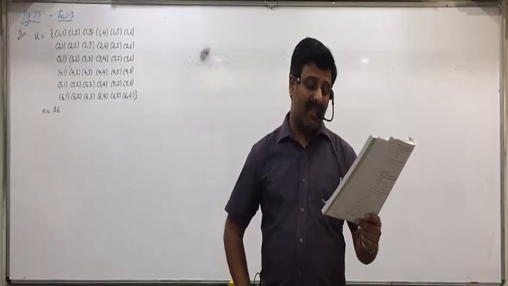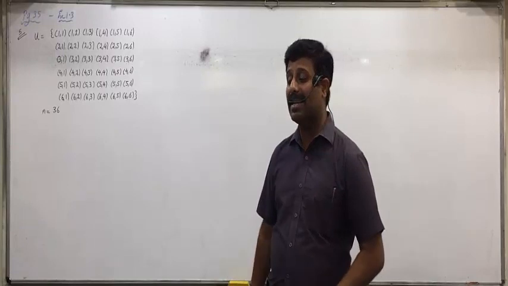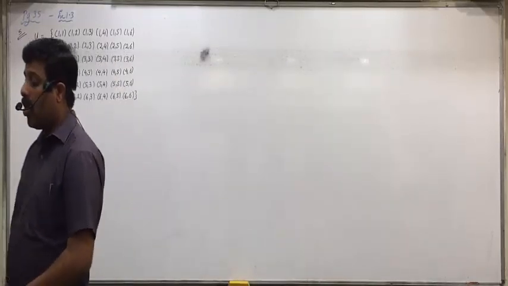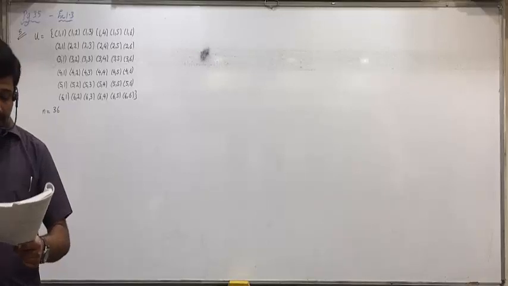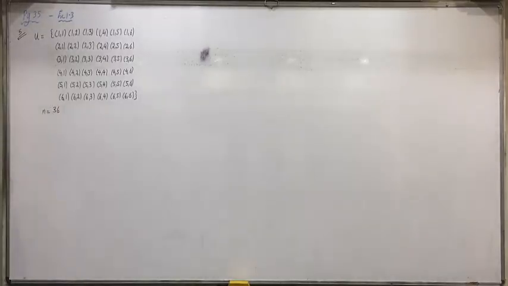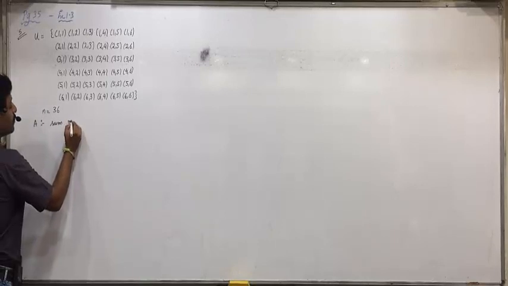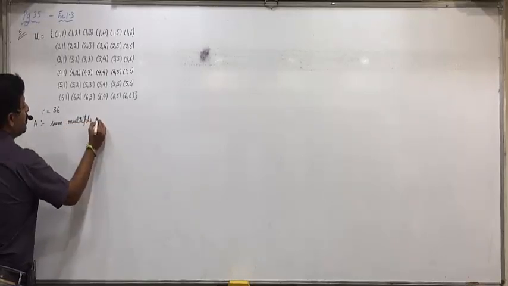Find the probability that the sum of numbers on the two dice is a multiple of 2, marked as A, or, what will you mark? Union. And then multiple of 3, marked as B. So what do we have to find? A union B. Same procedure. First we'll find A by making the event, then we'll find B, then we'll find A intersection B, then we'll apply the formula. Okay, so write down, let event A be the event that the sum of numbers is a multiple of 2.